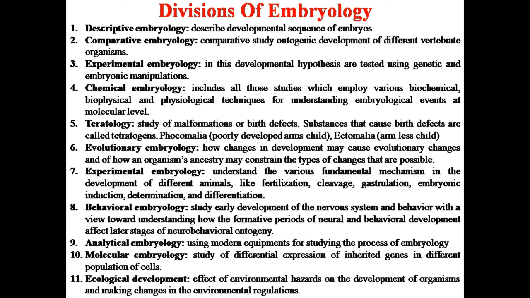It is the study of malformation or birth defects in an individual. There are various substances which are involved in causing birth defects, and they are called teratogens. So in this, teratogens are also studied. There are certain examples like phocomelia, in which the arms of a child are poorly developed. The next is ectomelia, in which the arms are less developed in the child.